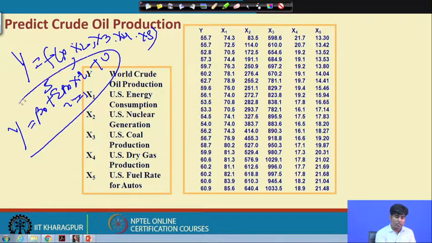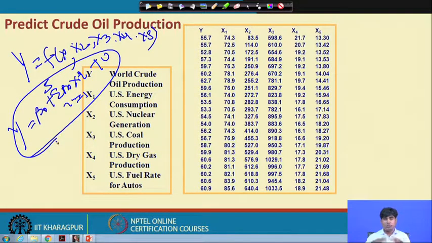So this is the multivariate or multiple regression model with the 5 variables, but ultimately this is the mathematical structure, and we need the estimated model which we can use for prediction and forecasting. When we talk about the first model, by default it means the original estimated model, with the structure y equal to beta 0 plus beta 1 x 1, beta 2 x 2, beta 3 x 3, beta 4 x 4, beta 5 x 5.